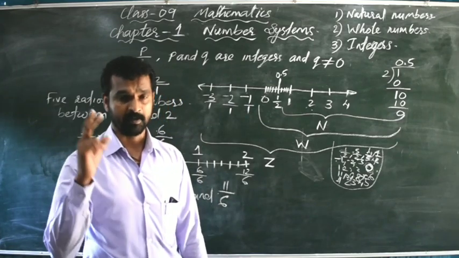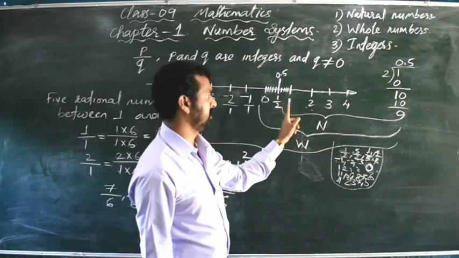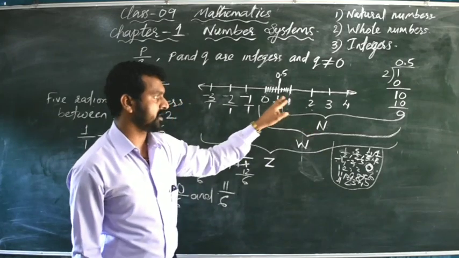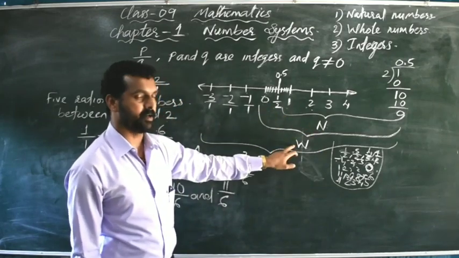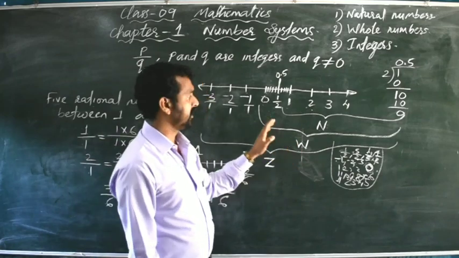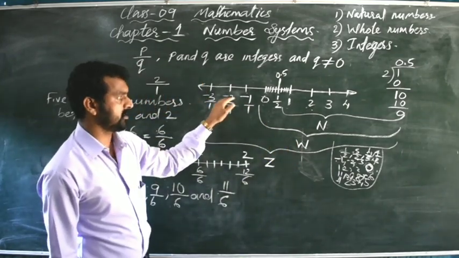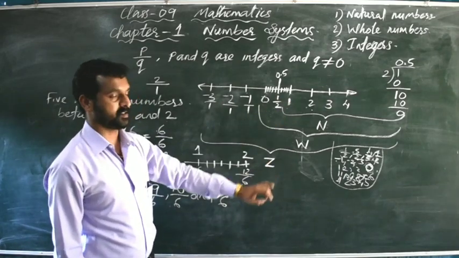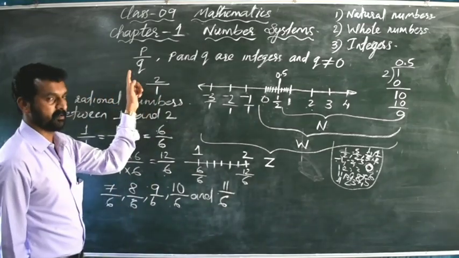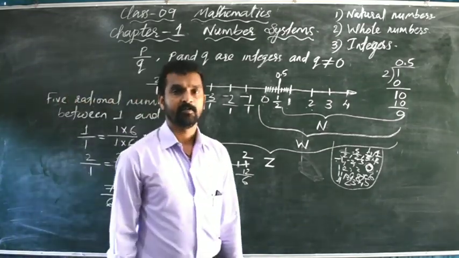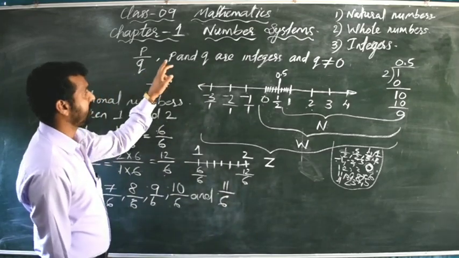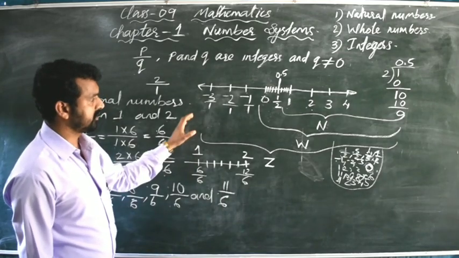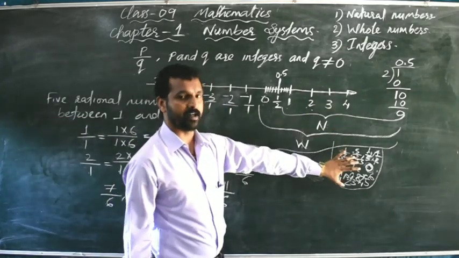Okay, before that, remember what things we have studied here. Counting numbers are called natural numbers and it is denoted by the letter N. Including 0, counting numbers and 0, they are called whole numbers and it is denoted by the letter W. Then including negative numbers, all the negative numbers, positive numbers and 0 are called integers and it is denoted by the letter Z. Then after that we have studied rational numbers. What is the definition? Any number which can be written in the form P divided by Q, where P and Q are integers and Q not equal to 0, is called a rational number. So this collection of all these numbers are called rational numbers.